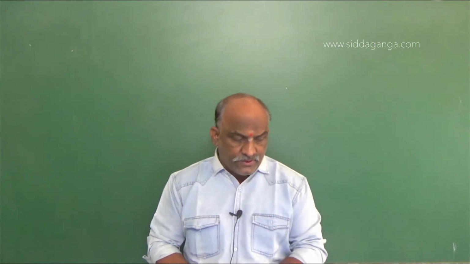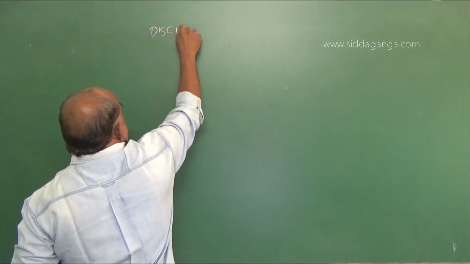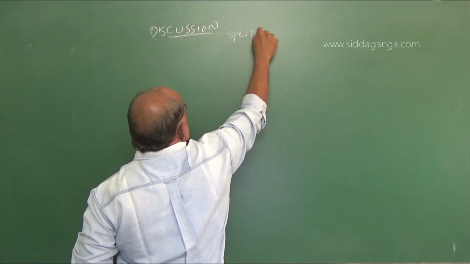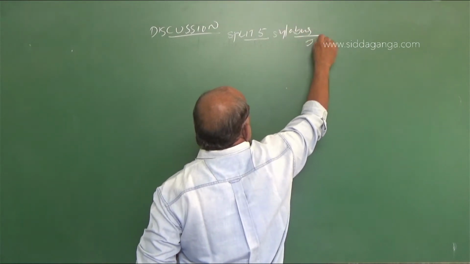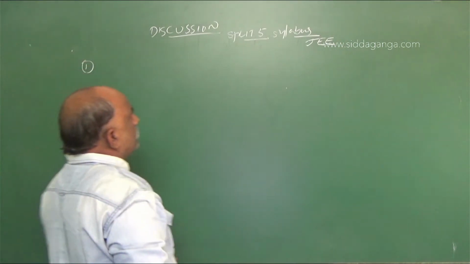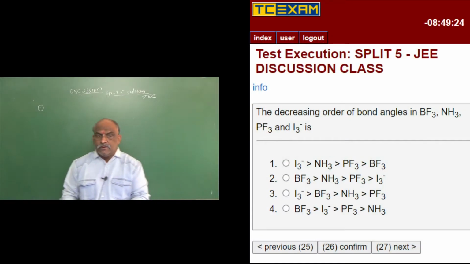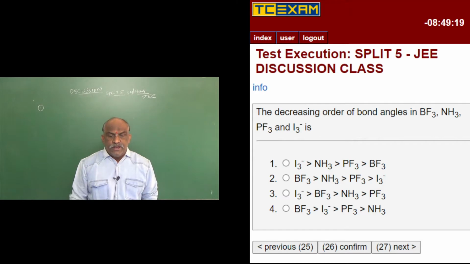So here the questions. Split 5 syllabus JEE. Question number 1. The decreasing order of bond angles in BF3, NH3, PF3 and I3 minus.